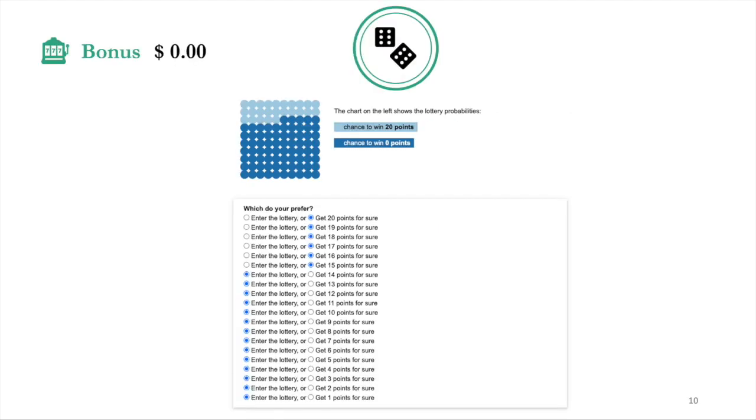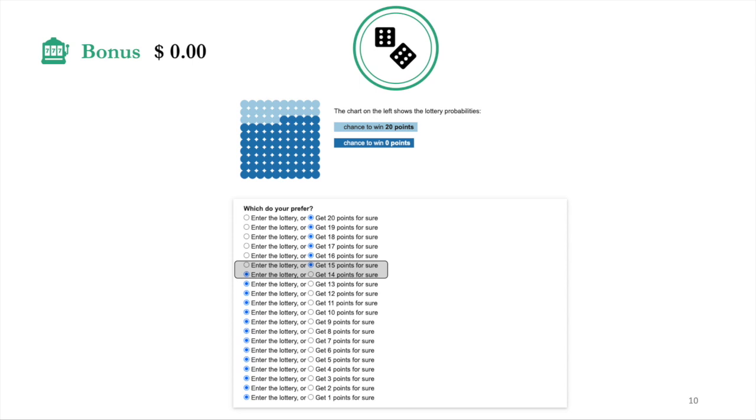Here's an example of a lottery sheet. People were asked to decide between receiving sure gains and entering the lottery. Here, the participant has a 25% chance to win 20 points and a 75% chance to win nothing. They chose to settle for a minimum of 15 points as a sure gain, then decided to enter the lottery.